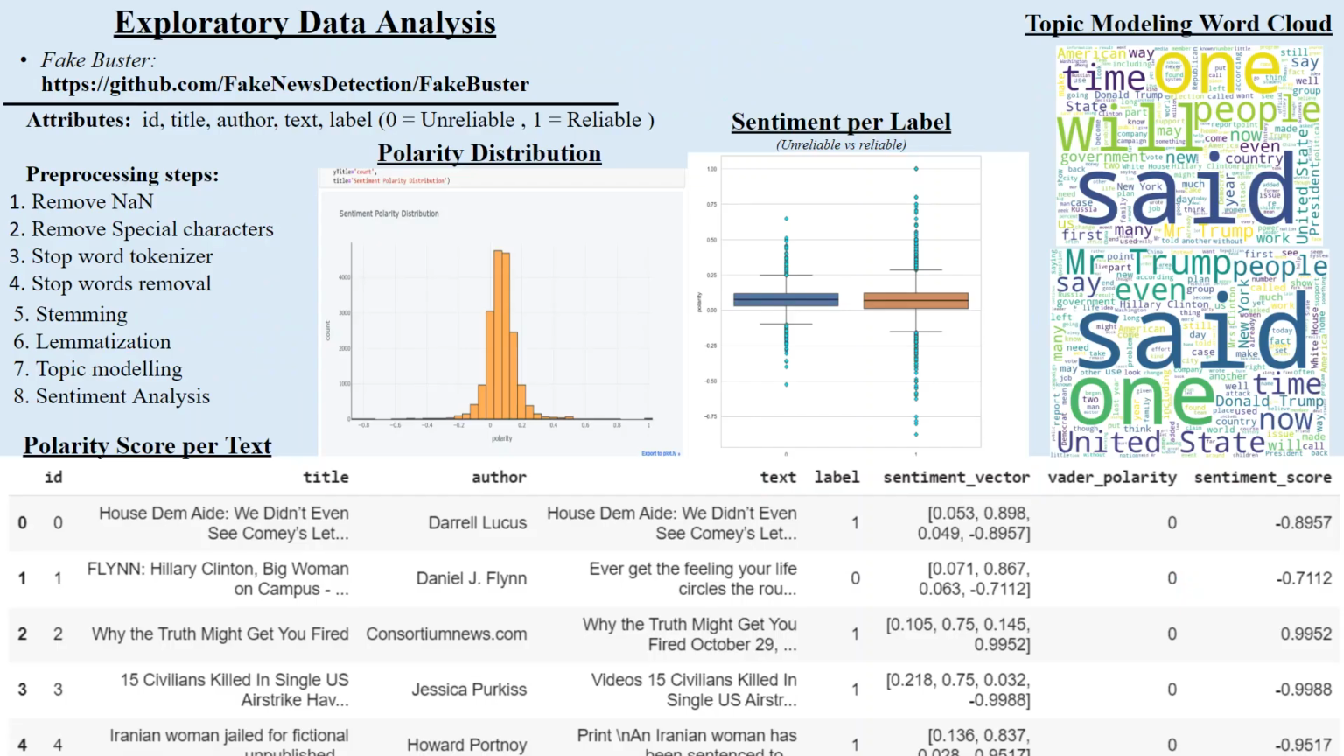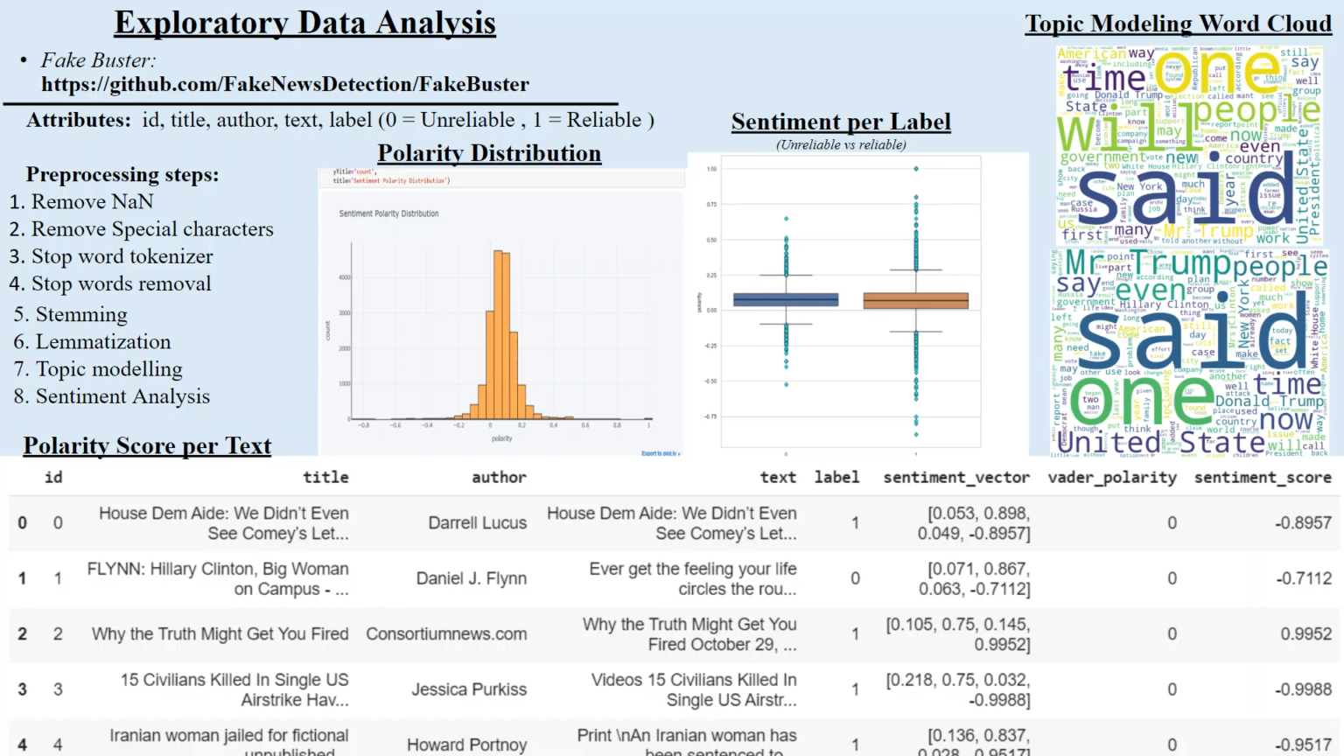During our exploratory data analysis phase, we performed the following pre-processing steps, including the removal of null values and removal of special characters, because usually non-numeric and occasionally numeric characters add extra noise to unstructured data. We also removed stop words, which is very important, and applied stemming and lemmatization. As exemplified in the image on this slide, we performed various sentiment analysis techniques.